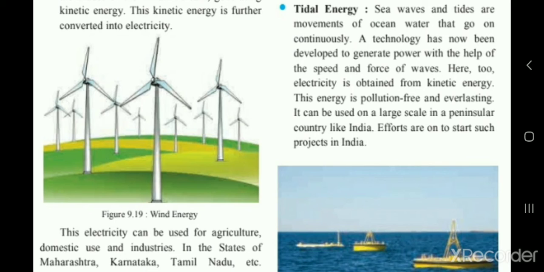A technology has now been developed to generate power with the help of the speed and force of waves. Here too the electricity is obtained from the kinetic energy.